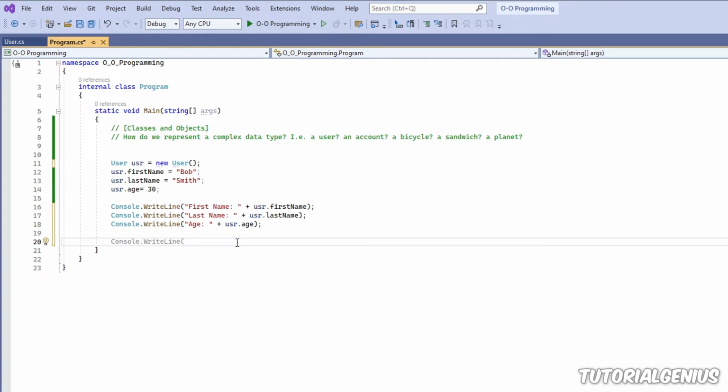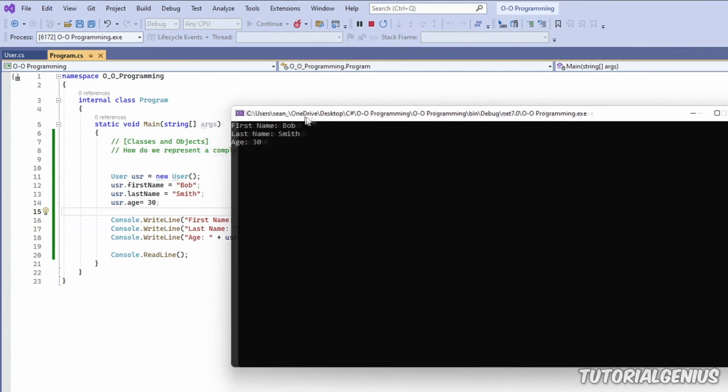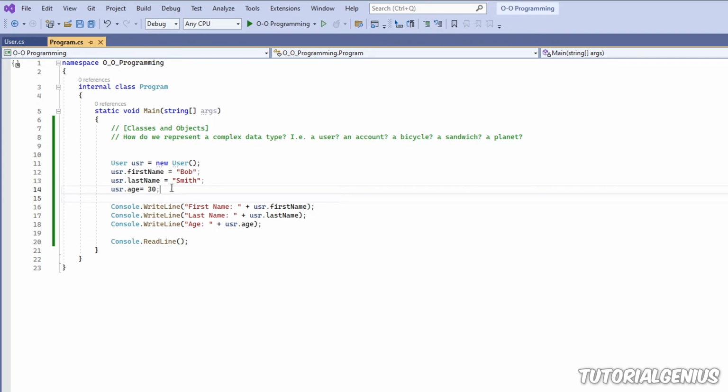And let's keep the console window open so it doesn't close on us. And now let's run the application to see what we have here. So I'm running the application. We can see we're actually outputting all of the values for our custom data type to the screen. So we're setting the values this way, and we're outputting the values of our custom data type like so to the screen.